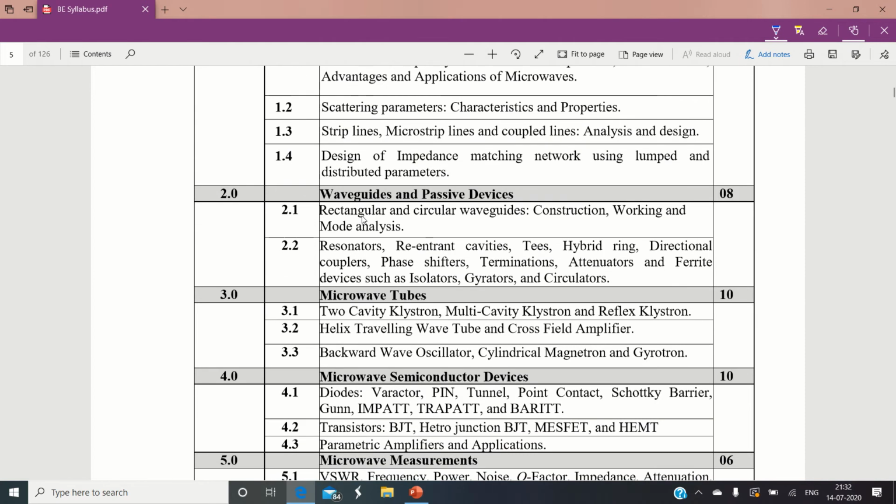Module number 2, or chapter 2, is devoted to waveguides, rectangular and circular types, their construction, and here we are going to have a derivation for modal analysis. Then we will see different types of passive waveguide based junction devices like microwave tees, hybrid rings, directional couplers, and some ferrite devices like ferrite isolators, gyrators, and circulators.